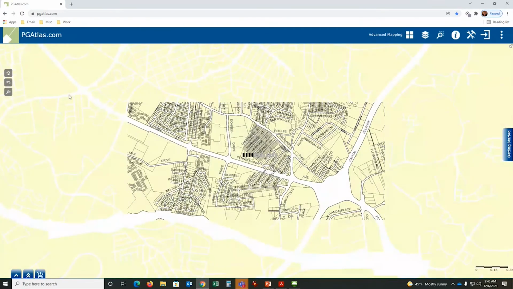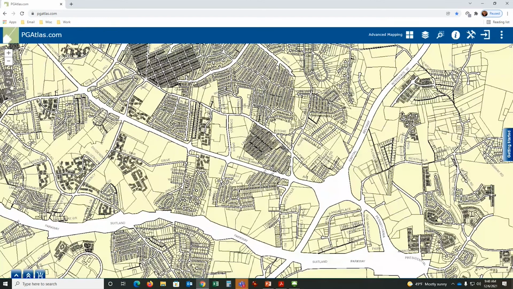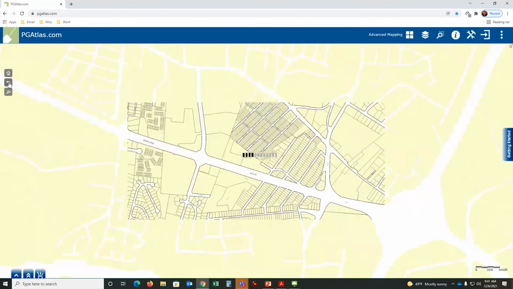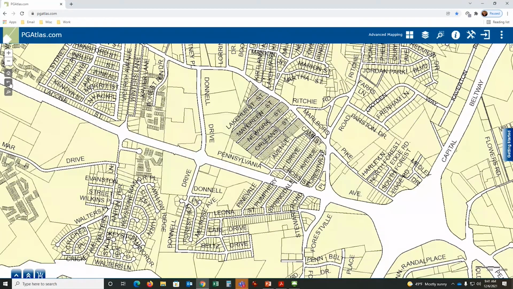Pretty straightforward. Now the next one here, this button here, the little curved arrow, this is like undo, or I want to go back to the previous extent. If I click on that, it will go back to where I was before, and where I was before, and where I was before. You can continue to go backwards, but you cannot go forwards. It's just a way to, if you get moving too quickly, you can adjust the map by mistake and you think, oh, I wish I hadn't done that. It's exactly where I want to be. You can undo once and you're right where you want it to be.